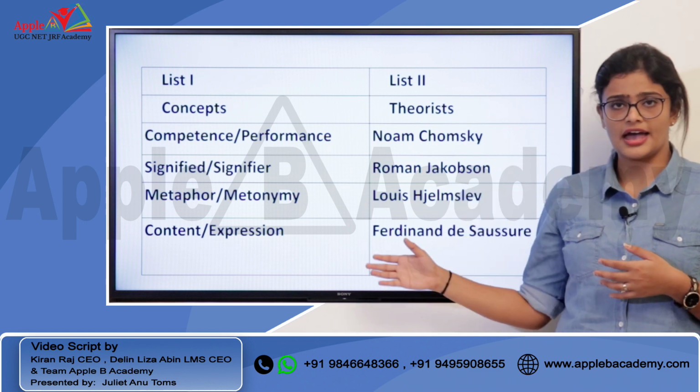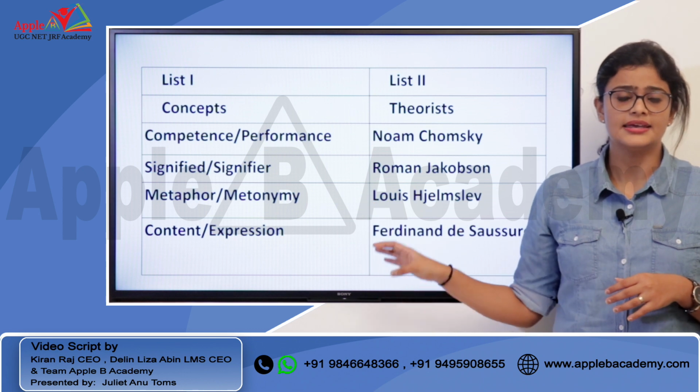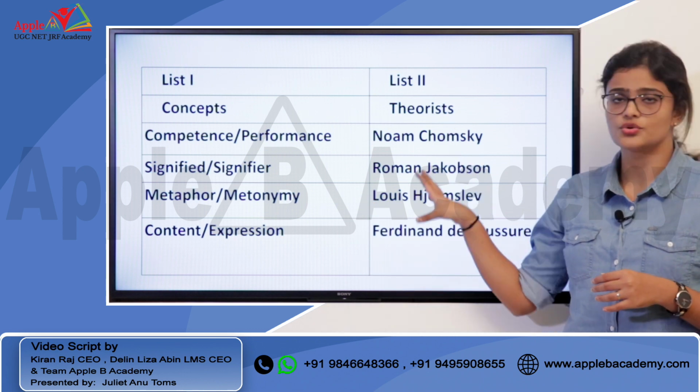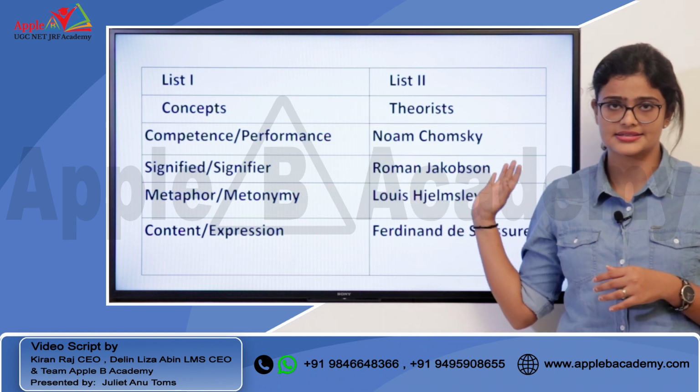That is, if you have to match list 1 with list 2, then list 1 would be the works of the theorist and list 2 will be the names of the theorists, where you have to identify the works with their relative author.